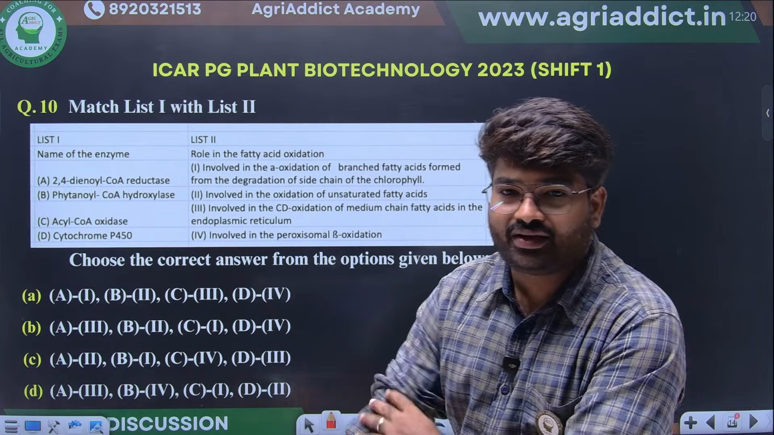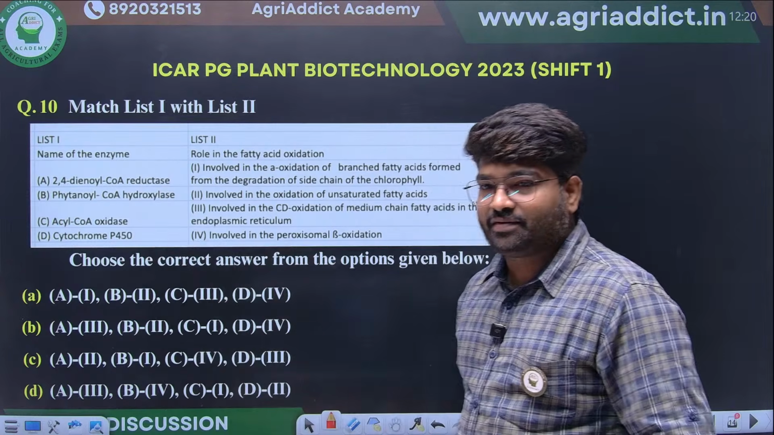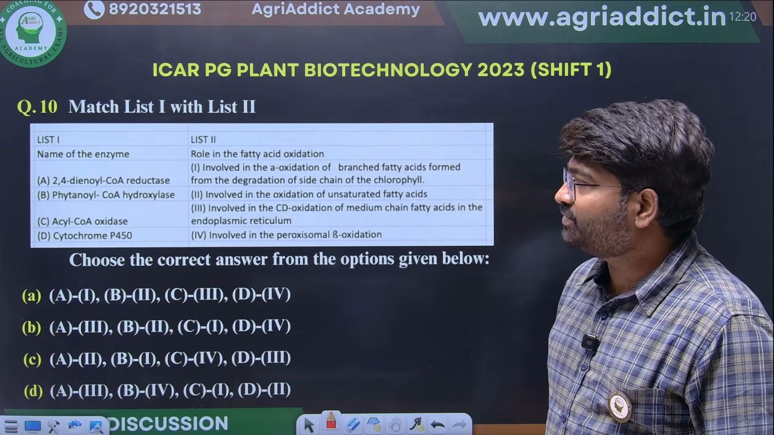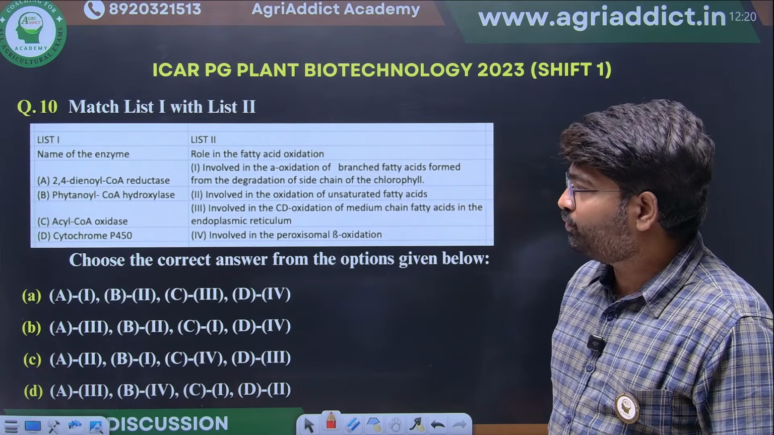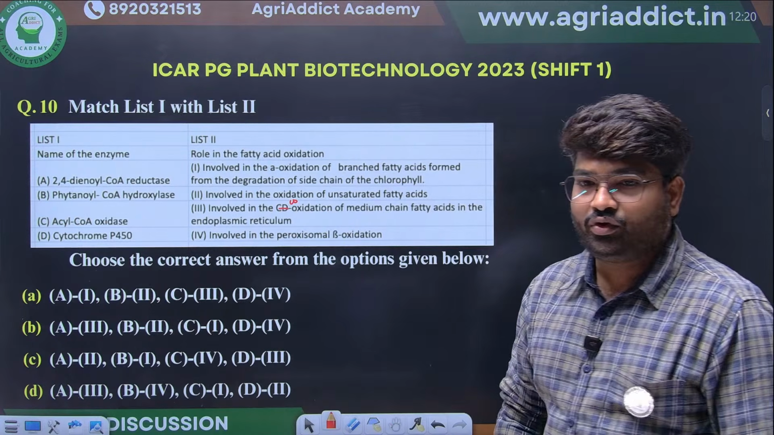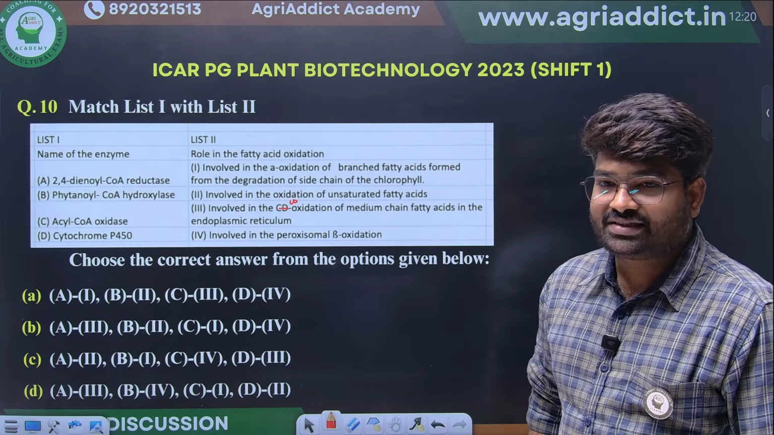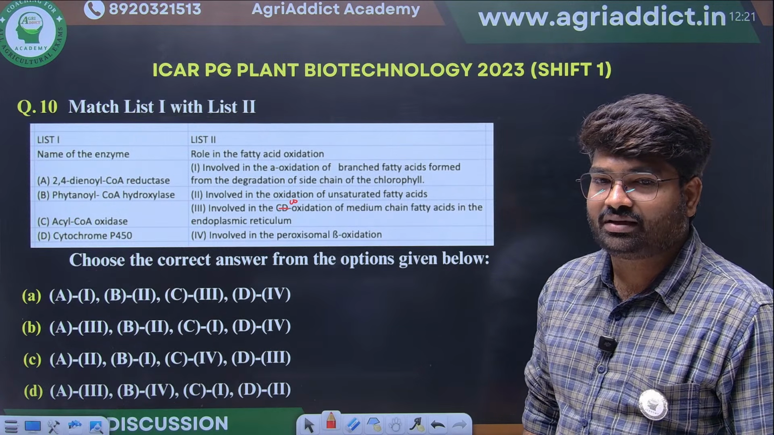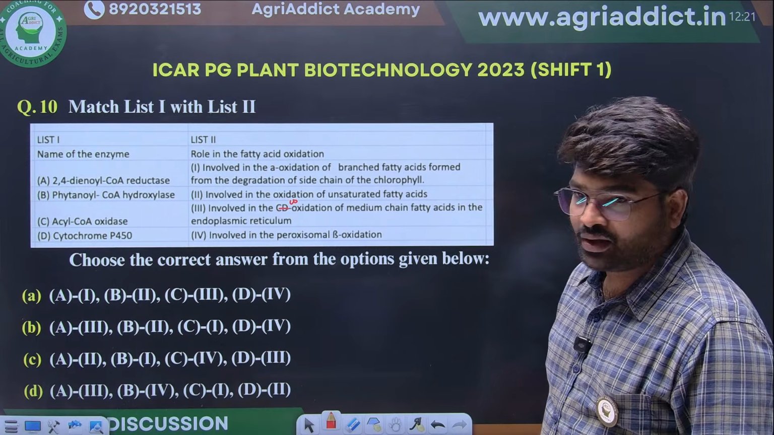Next, another important question from beta oxidation they have asked. During our fatty acid catabolism itself, I have taught all these things. Just match and let me know. They have given 2,4-dienyl-CoA reductase, a different enzyme, phytanyl-CoA hydroxylase, acyl-CoA oxidase, cytochrome P450. This is omega oxidation. Now you match and let me know the specific enzyme for unsaturated fatty acid degradation. Two enzymes will come extra, that we have discussed in our class itself. Yes, match and let me know.